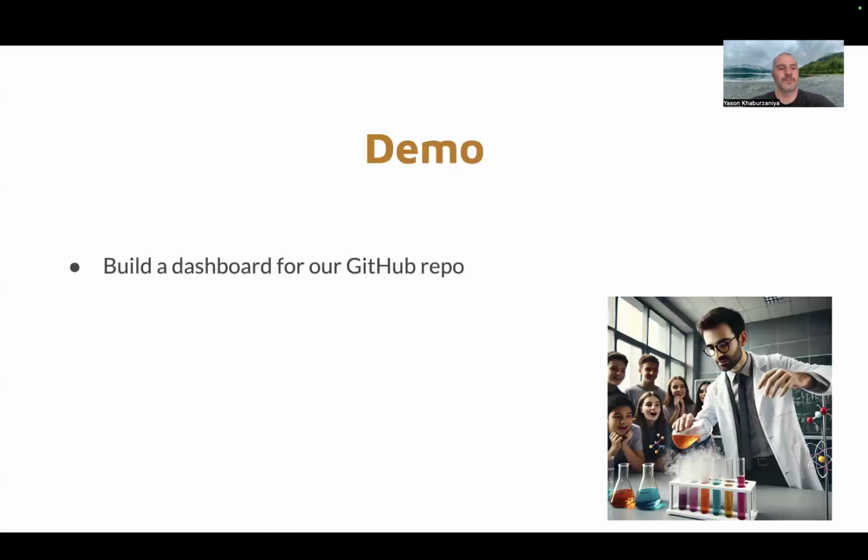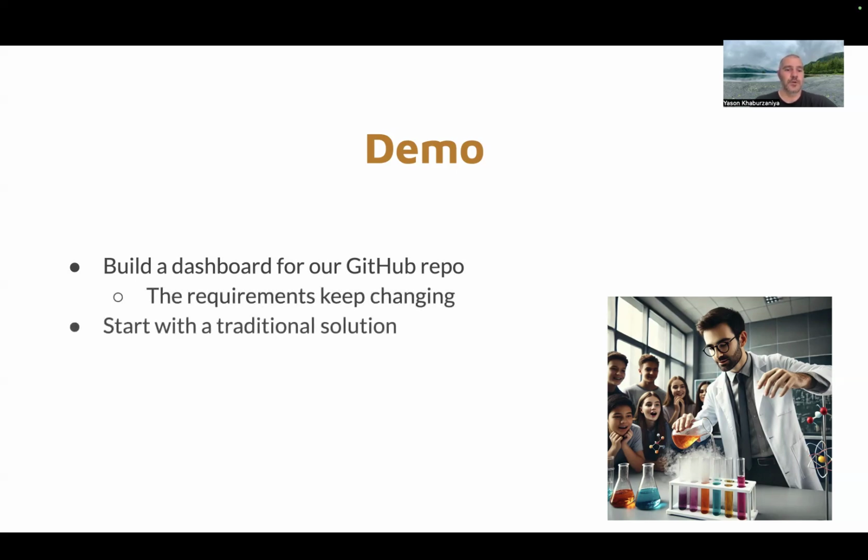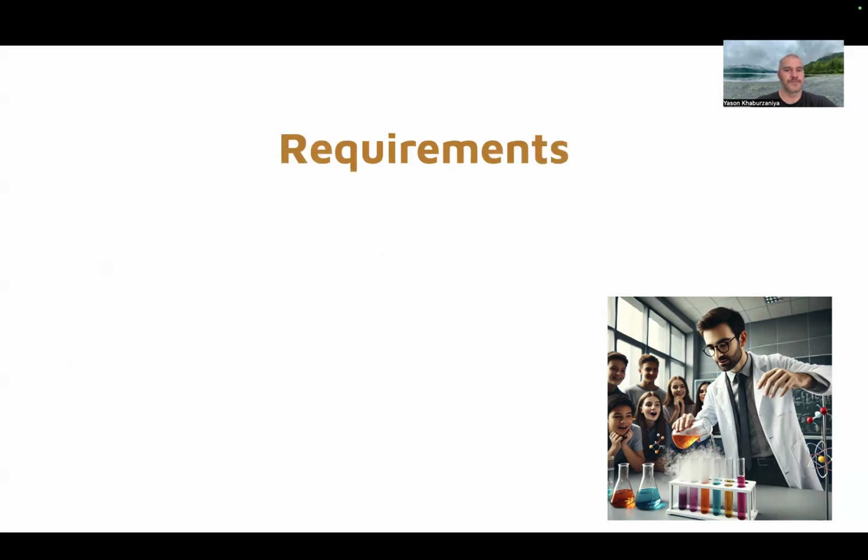We're going to be building GitHub dashboards for our manager who keeps coming to us saying, hey, you're a superstar. You can get this done in 30 minutes. Can you give me these statistics real quick about our GitHub repo? But the requirements keep changing. And we're going to start with a traditional solution and then transform it to a documentation as code solution.